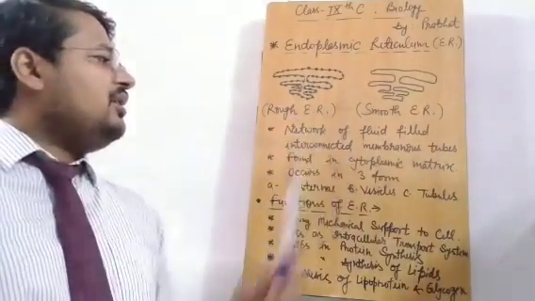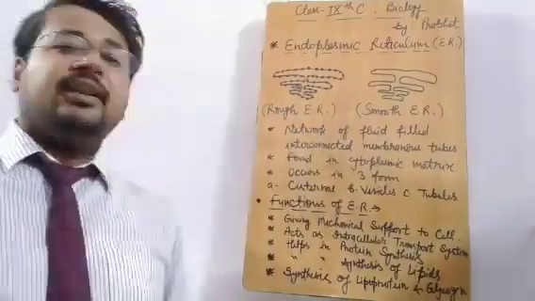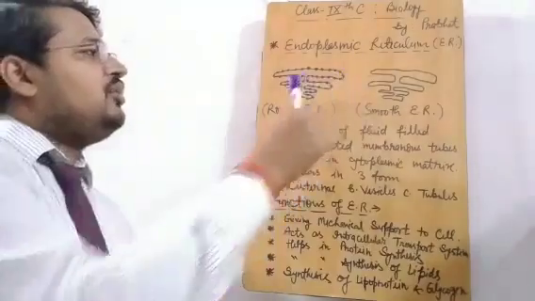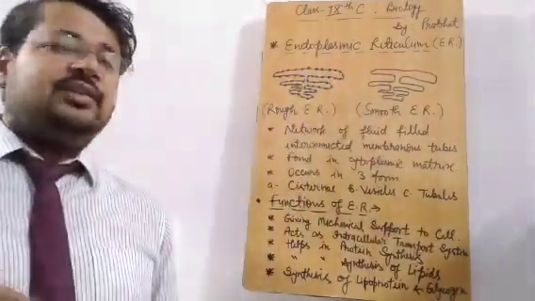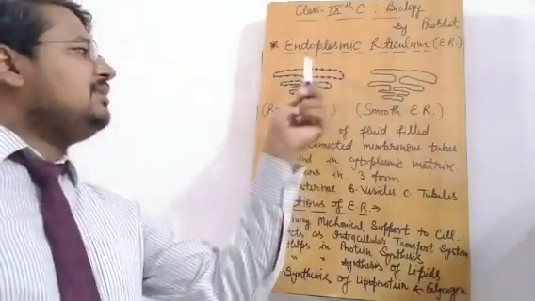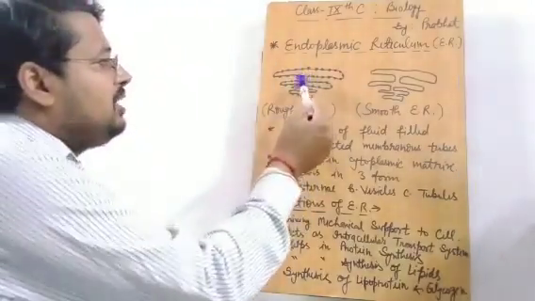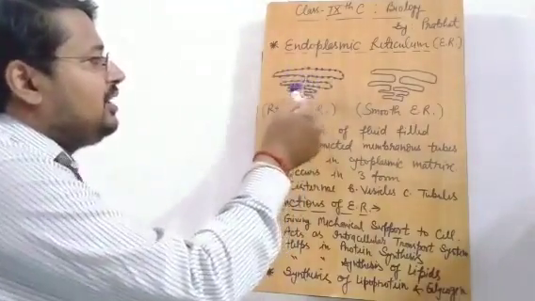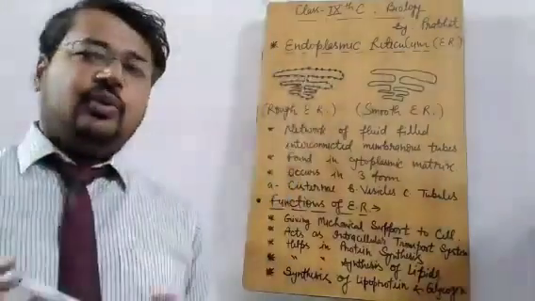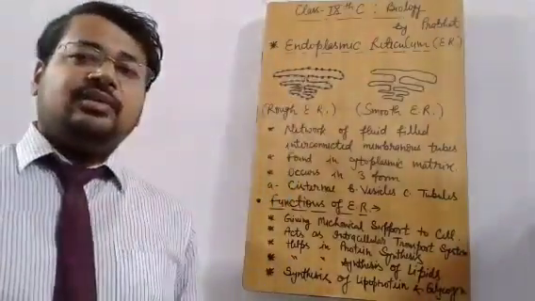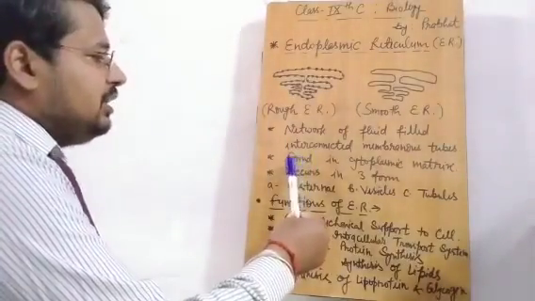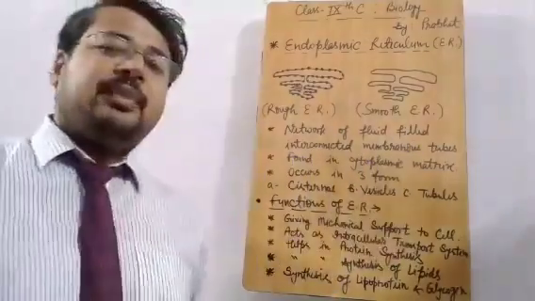endoplasmic reticulum is a network of fluid filled interconnected membranous tubes. So in general we can say that endoplasmic reticulum is a tube like structure inside which fluid is filled. And as you can see, the portions are interconnected. These are branched structures. Sometimes they are attached to the plasma membrane, sometimes they are attached to the nuclear membrane, and sometimes they are found suspended inside the cytoplasm. It is mentioned that it is found in the cytoplasmic matrix.